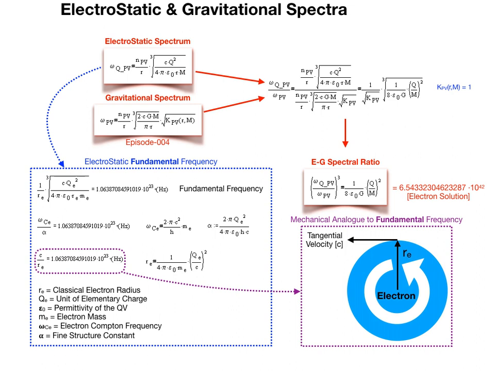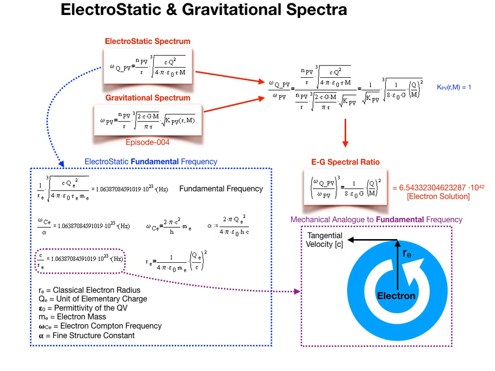This is distinctly different from the historical approach of relating electrostatic force to gravitational force directly, without transiting the quantum vacuum information layer en route to the solution. We'll look at this more closely on the next slide, but for now, we'll discuss the mechanical analog to the fundamental frequency, as appears in the illustration. We can see that, by envisioning an electron as a rotating sphere, the fundamental quantum vacuum frequency associated with electric charge is equal to the mechanical rotational frequency at the classical electron radius. This outcome provides reassuring evidence that our quantum vacuum-based solution does not contradict classical physics.